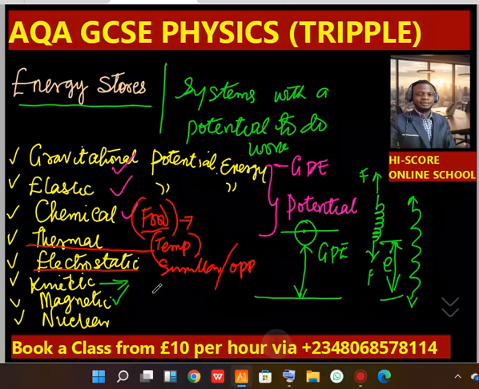This is energy possessed by the attraction or the repulsion of the poles of a magnet, the North Pole and South Pole. Then lastly, we have nuclear energy. This is the energy possessed by virtue of the nuclei of atoms.